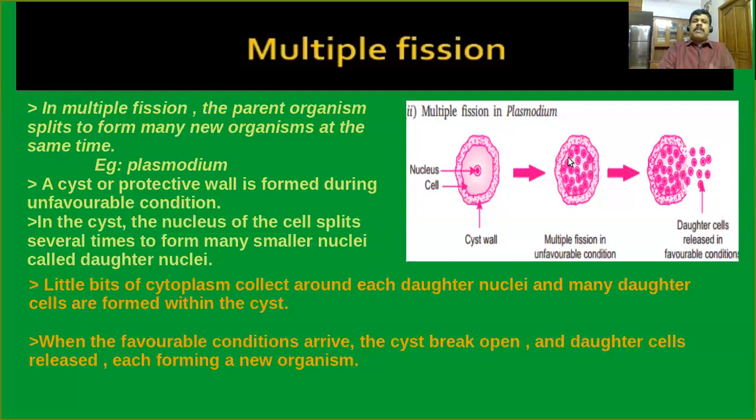So in case of multiple fission, you can see that a single Plasmodium is divided to form so many daughter cells instead of two. But in case of binary fission, we have seen a parent cell divided into two. In multiple fission, a parent cell divides to form a large number of daughter cells, meaning a large number of new organisms. This is the characteristic feature of multiple fission.